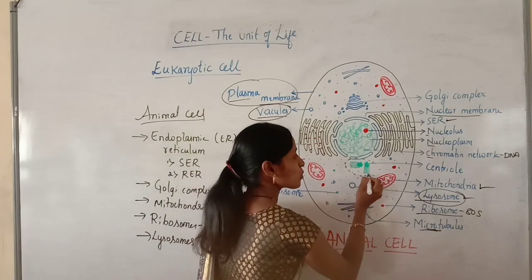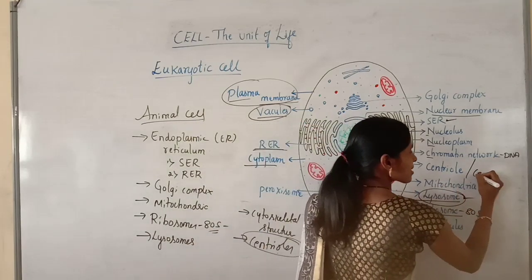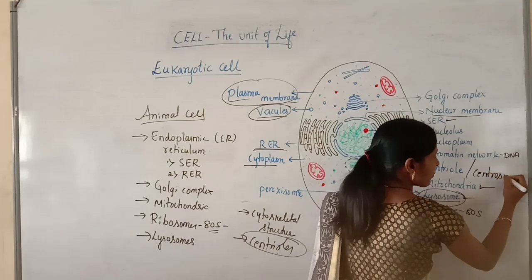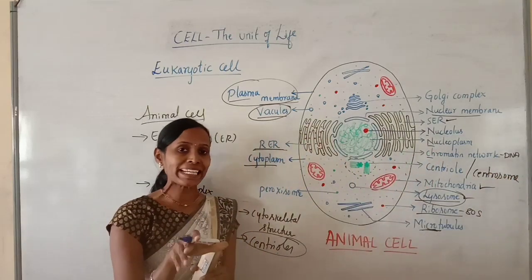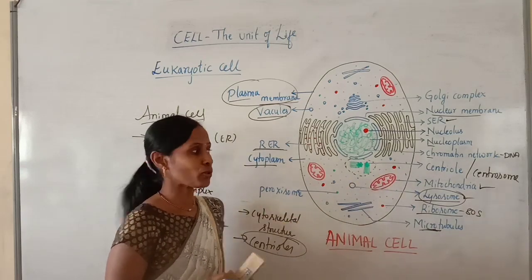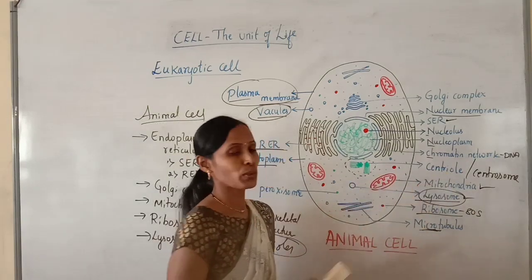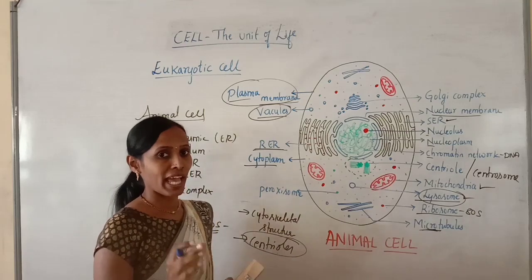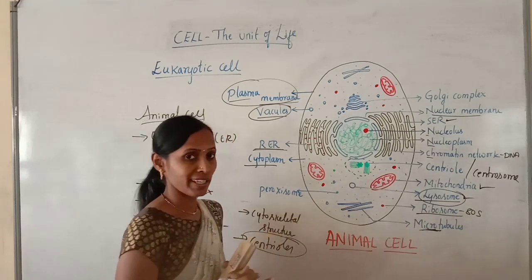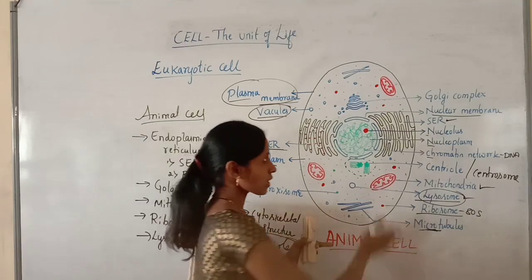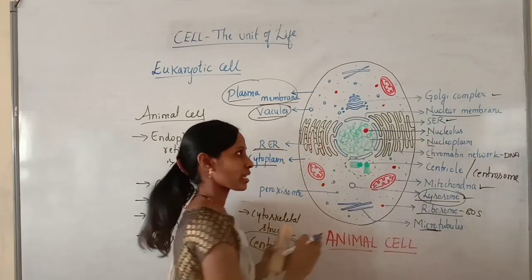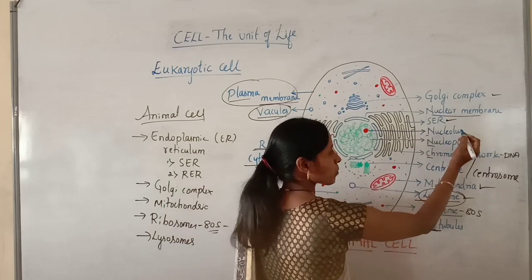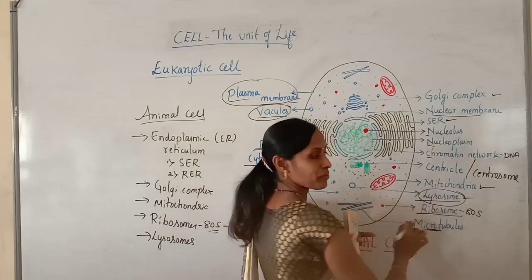Together, these two centrioles are called a centrosome. There are two centrioles. The complete set is called a centrosome, and centrosome or centrioles are the characteristic feature of animal cell and they are absent in case of plant cell. So here Golgi complex is present, nucleus, a true nucleus enclosed by nuclear membrane, nucleoplasm, nucleolus, chromatin network, everything.